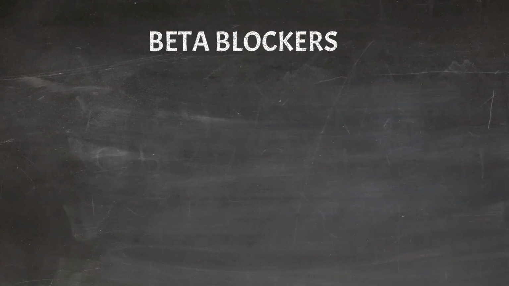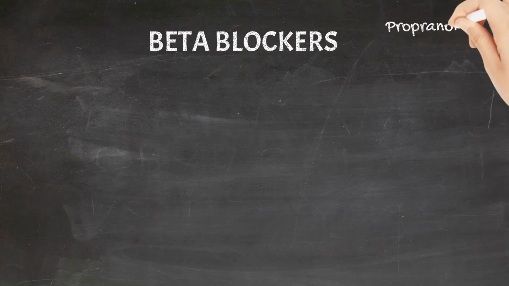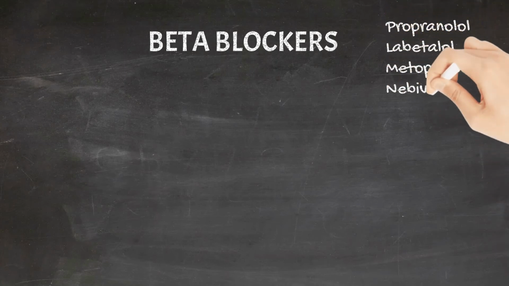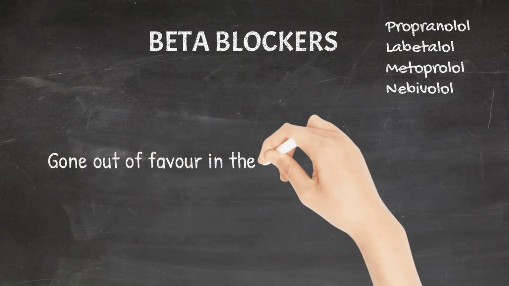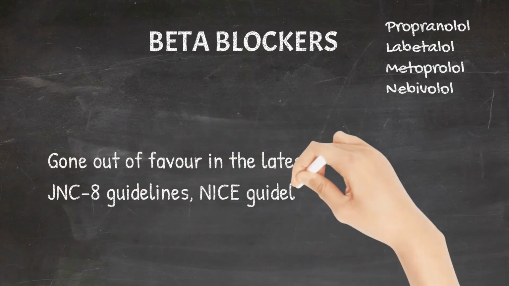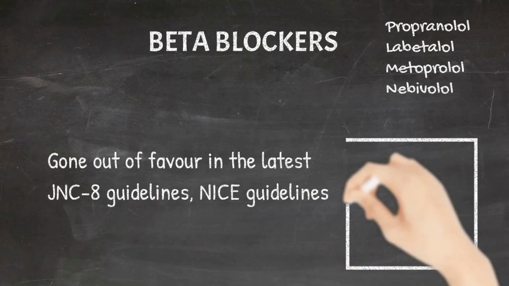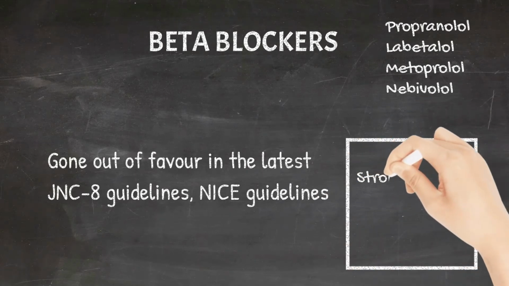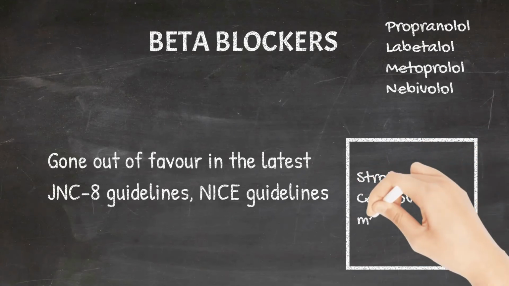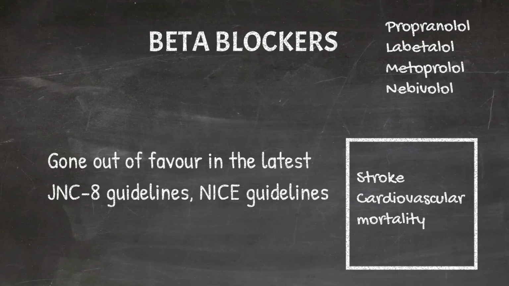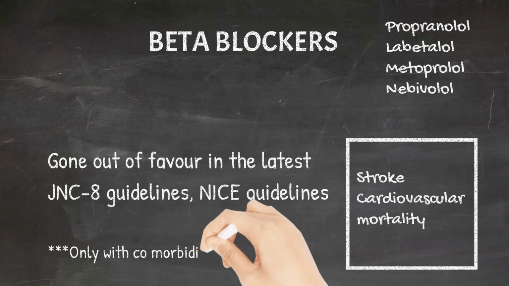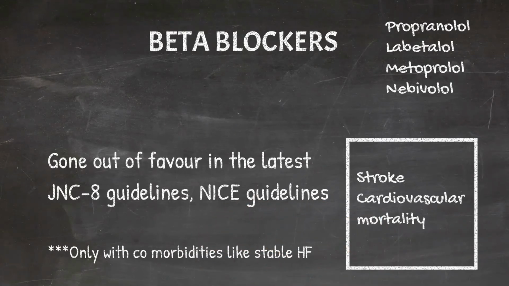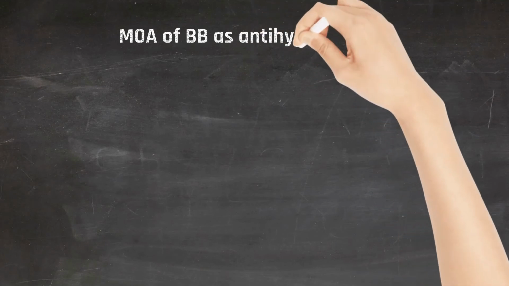Beta blockers. Drugs in this group include propranolol, labetalol, metoprolol, and nebivolol. Once considered a first-line antihypertensive drug, beta blockers have gone out of favor from the latest JNC 8 guidelines and NICE guidelines. This is because beta blockers do not prevent stroke or reduce cardiovascular mortality. Beta blockers are nowadays prescribed for hypertension only if there is a coexistent condition like heart failure or a myocardial infarction.